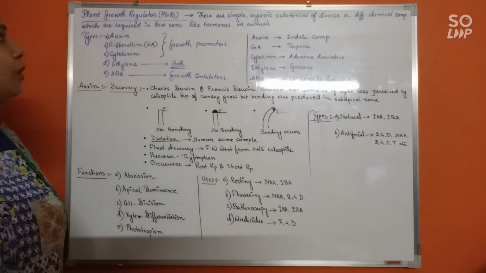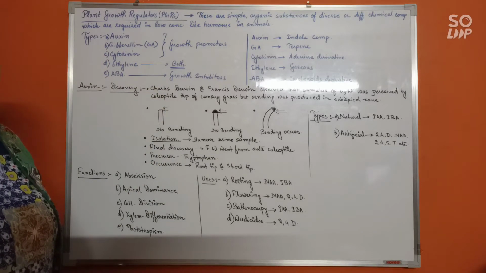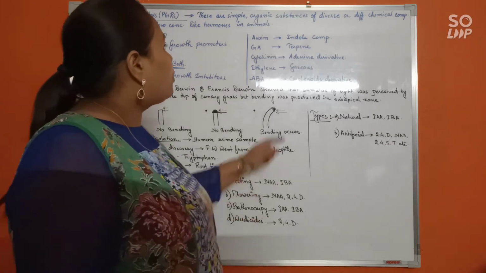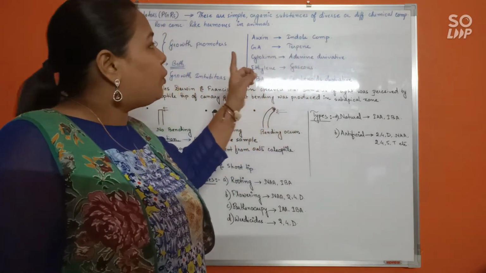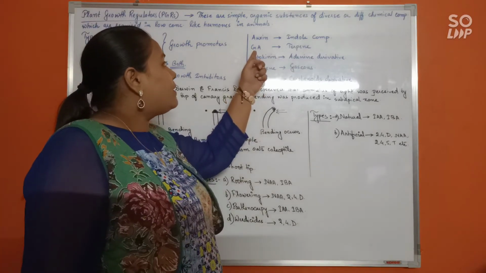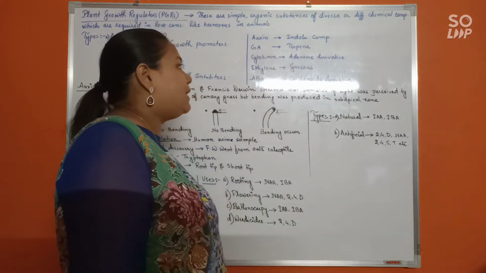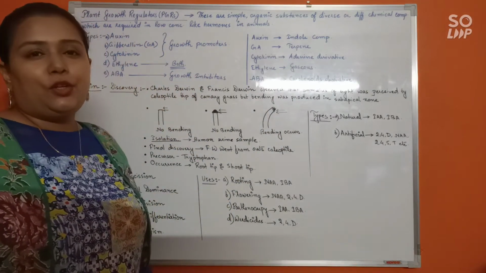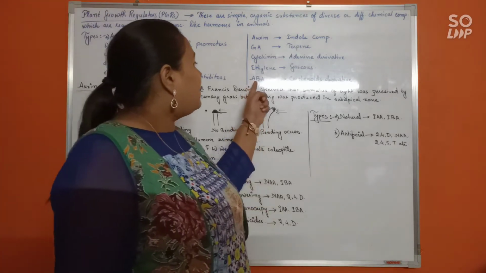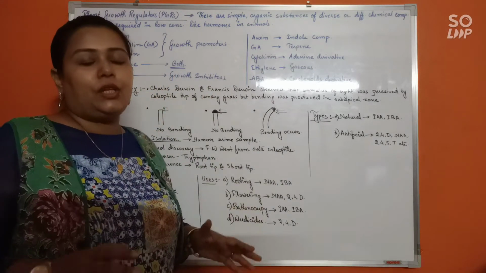Also, these particular chemicals are of different composition. They have diverse composition, so you should also have an idea about what kind of derivative they are. Auxin is an indole compound, so it is going to be a tryptophan or amino acid derivative. Likewise, gibberellin or gibberellic acid is a terpene derivative, cytokinin is an adenine derivative, ethylene is a simple hydrocarbon and the only gaseous phytohormone, and abscisic acid is a carotenoid derivative. So they are of diverse nature, diverse composition.